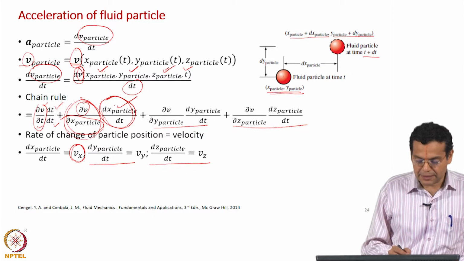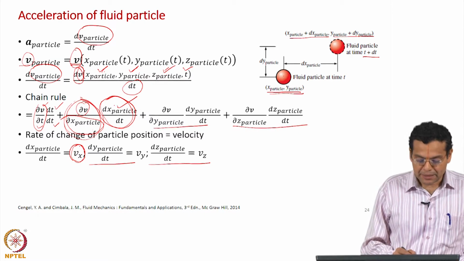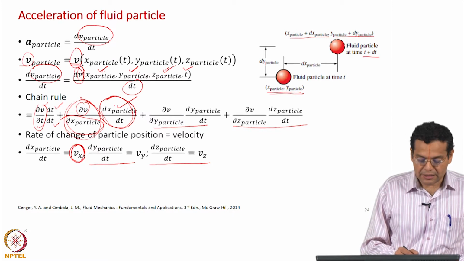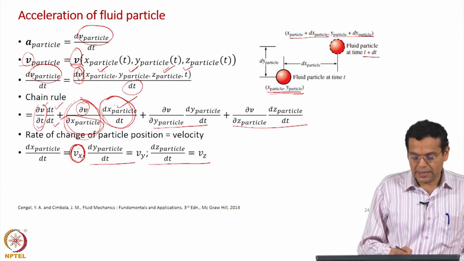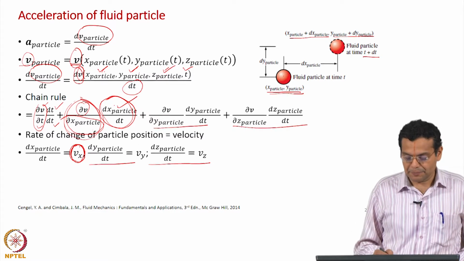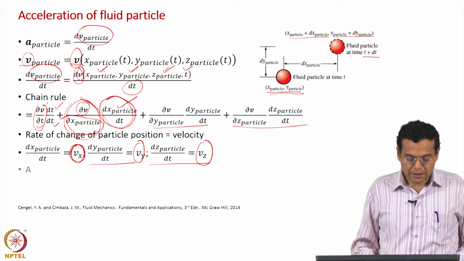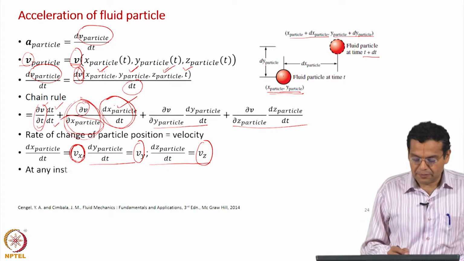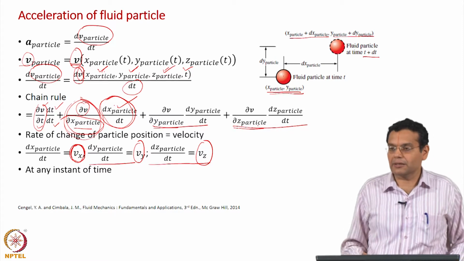So, in these expressions we are going to replace this dx particle by dt in terms of the velocity field, the x component of velocity of the fluid given by the Eulerian description. Similarly, Vy and then similarly Vz. Now, here we have the x particle location, y particle location and then z particle location.